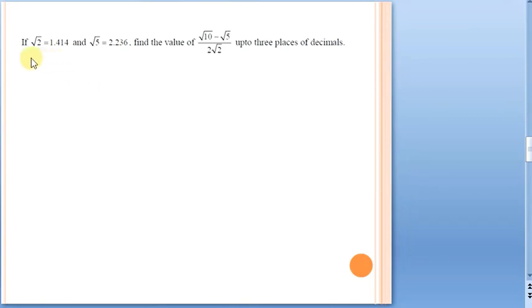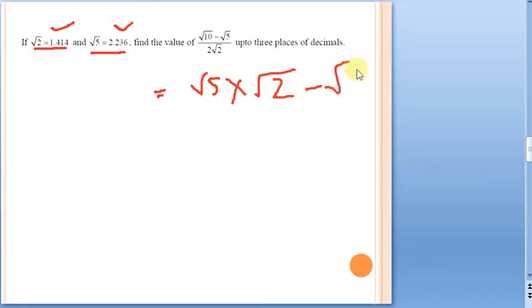Now see this question here. Root 2 is given to be 1.414 and root 5 is given to be 2.236. Even though the decimal expansion is not exactly this much, because it won't terminate, approximate values have been given and we need to find this. Now see here, suppose root 10 is equal to root 5 into root 2. Whenever a product is there, you can write it as a product.